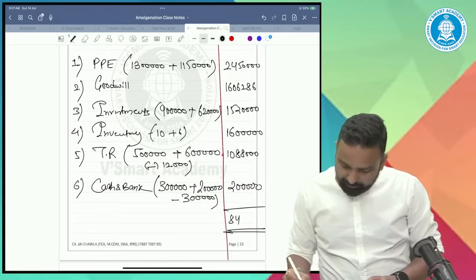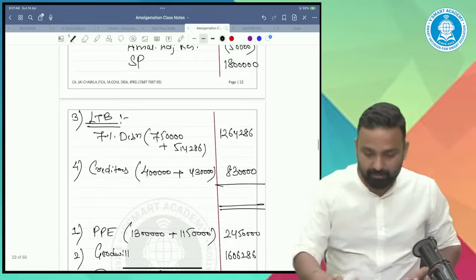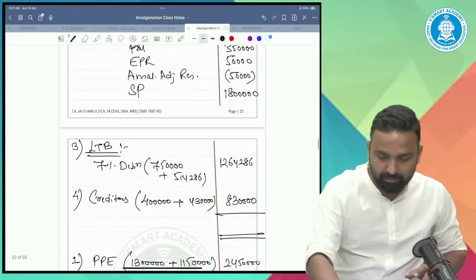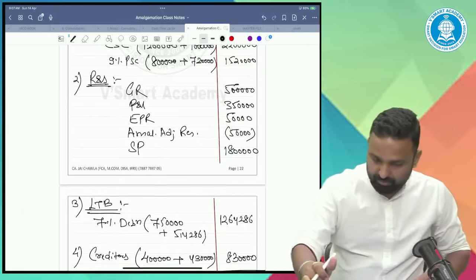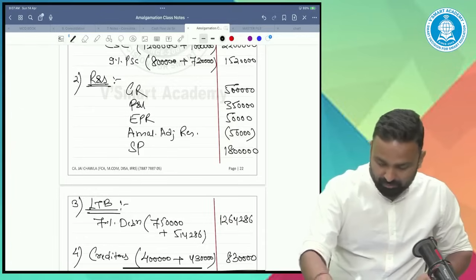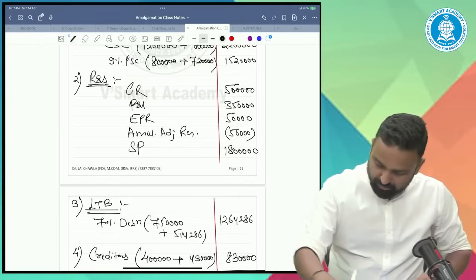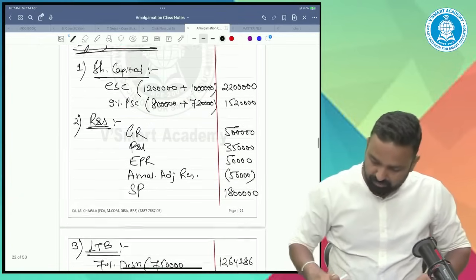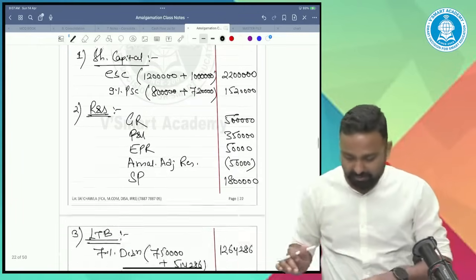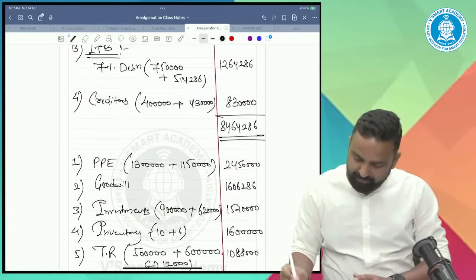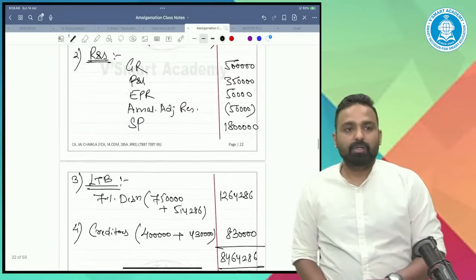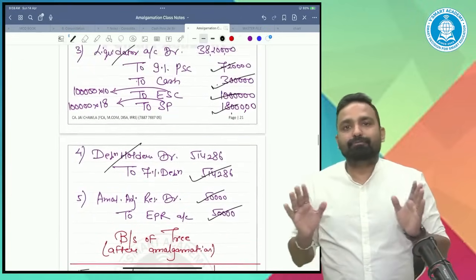I think it's 84 lakhs, 64,286. Liability side. Yes, 84,64,286. This was amalgamation in the nature of purchase.